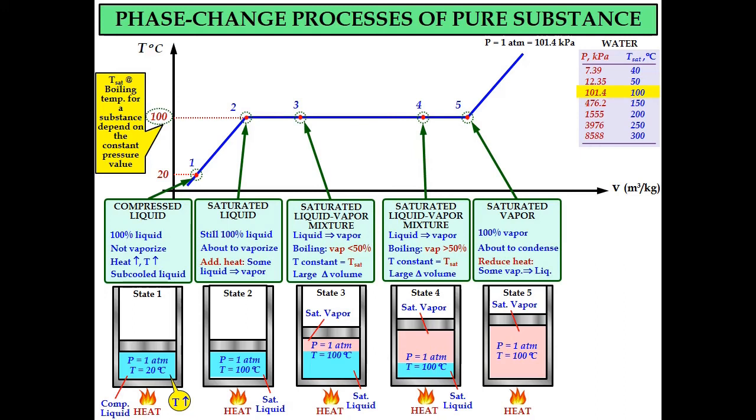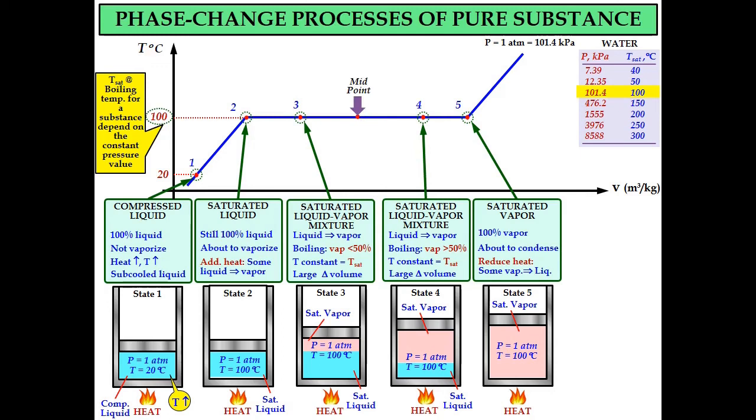For example, if we reduce a very small amount of heat, some of the vapor will change into liquid. That's why we say that at this state it is about to condense.